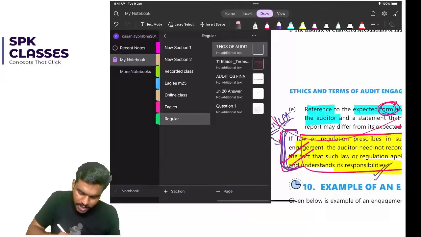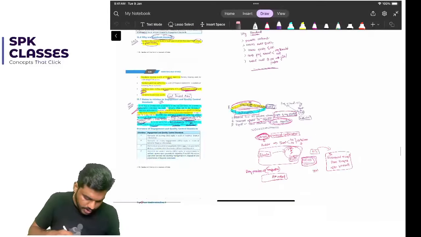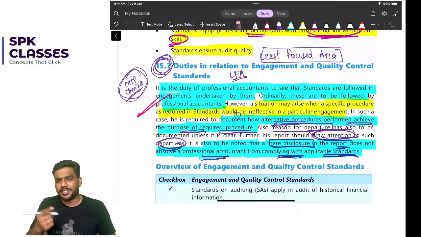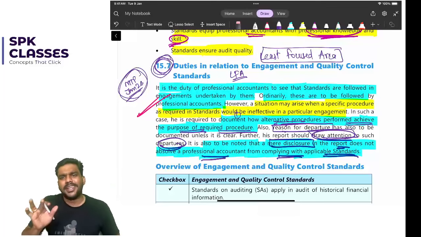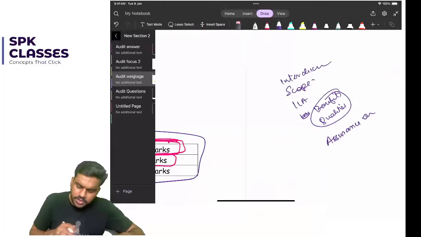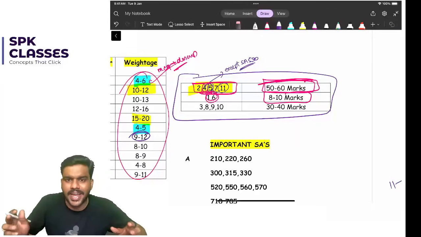I will just show you the topic. The topic is very important. This one, duties in relation to engagement quality, this topic is important. This topic is already there in the mock test paper Jan 26, so I am expecting a question in the upcoming exam. Please make sure you're comfortable with this topic. So this is the weightage of chapter 1 and 6, 8 to 10 marks.